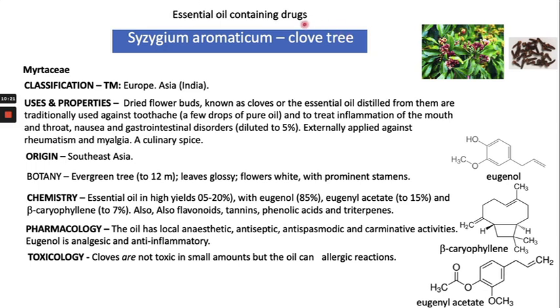The chemistry of this clove tree is that the essential oil is obtained in high yield, with eugenol. It contains eugenol, beta-caryophyllene, and eugenyl acetate. It is also a source of flavonoids, tannins, phenolic acids, and triterpenes. The pharmacological activity of this oil is that it has local anesthetic, antiseptic, antispasmodic, and carminative activity.